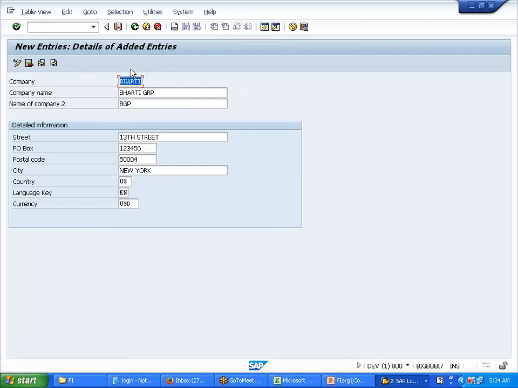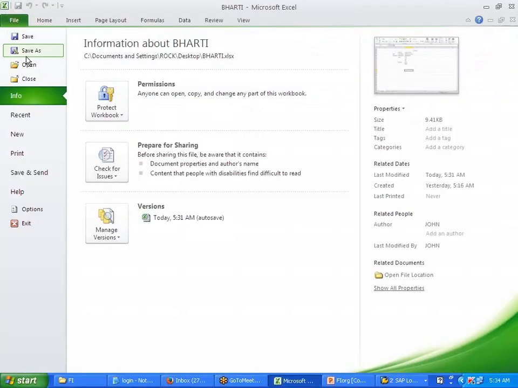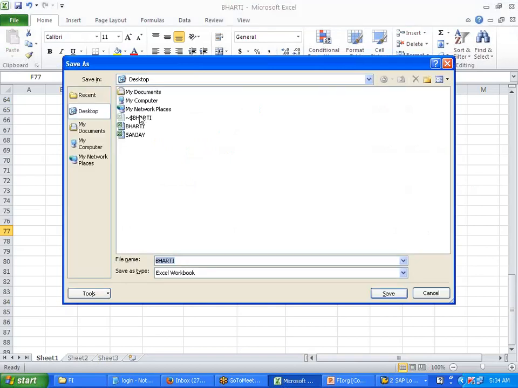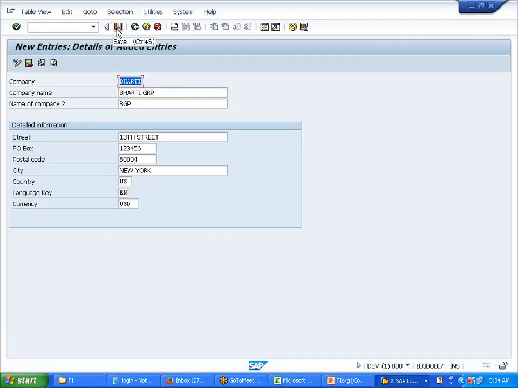Now I need to save this. This is like normal Excel: when you save, a pop-up comes asking where you want to save. Similarly, when I try to save this, a pop-up comes here.